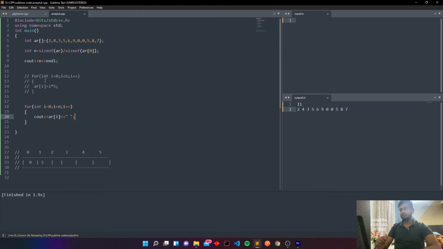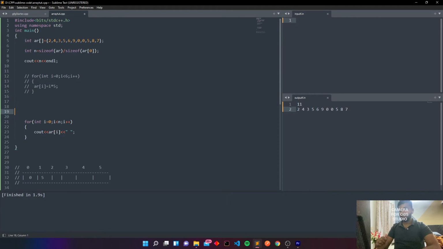Now there is a keyword called memset. What if you want to initialize an array of size 10 raised to 5 with the value say 0? So we write memset, array, 0, comma, sizeof array. Now you can print and you can see I have initialized the array here, but this memset comes after this line.